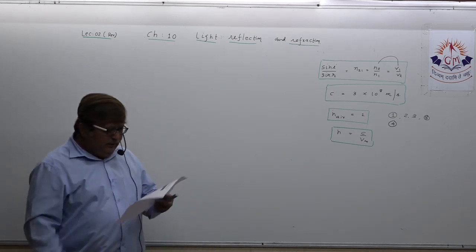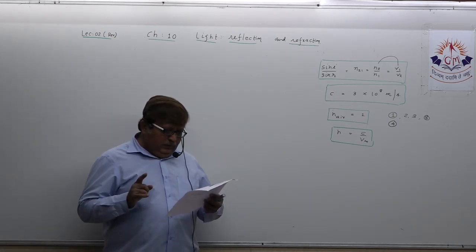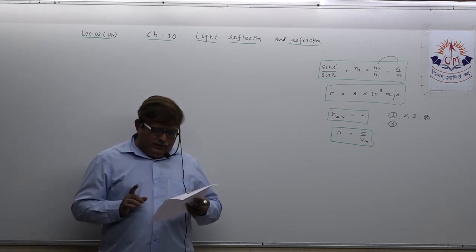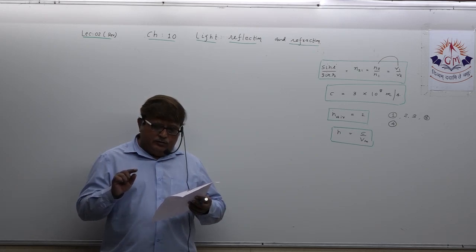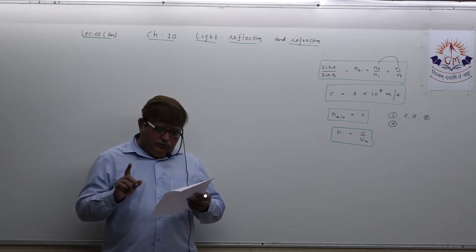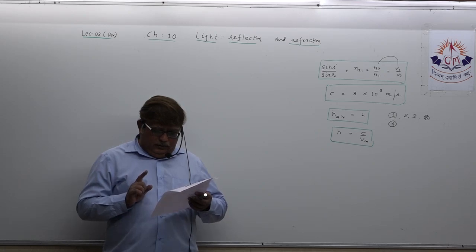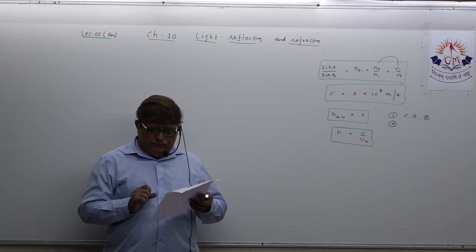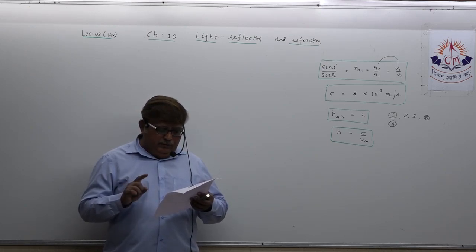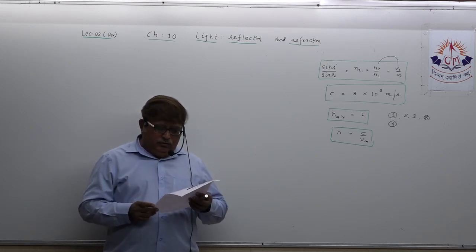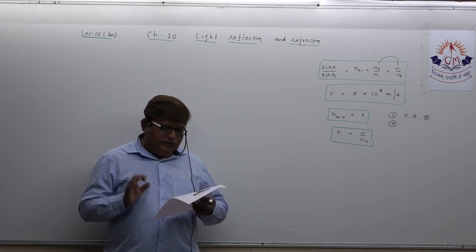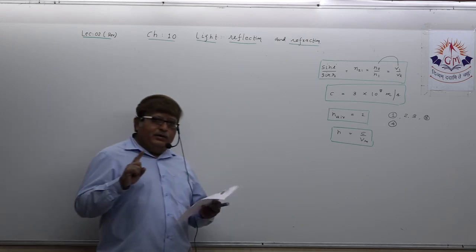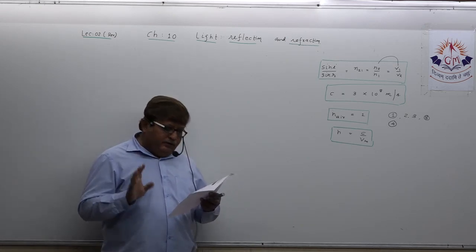A ray of light incident at an angle of 45 on a rectangular glass slab having refractive index under root 2 from air. That means the ray of light is necessarily traveling from air to glass, that is final.